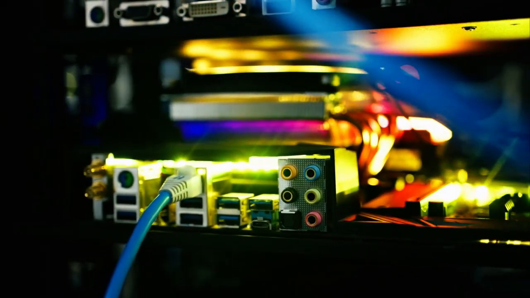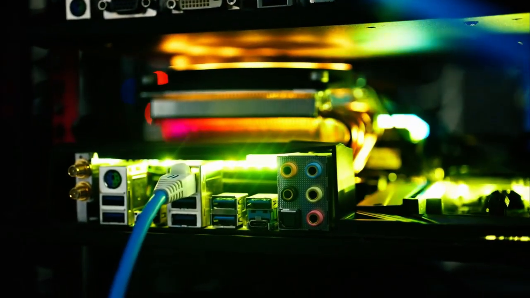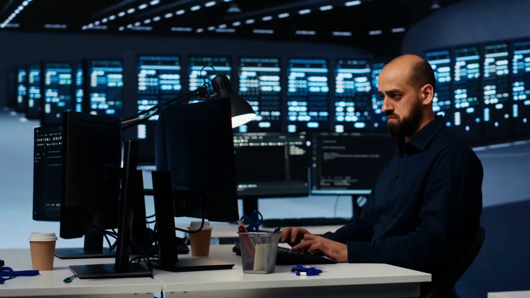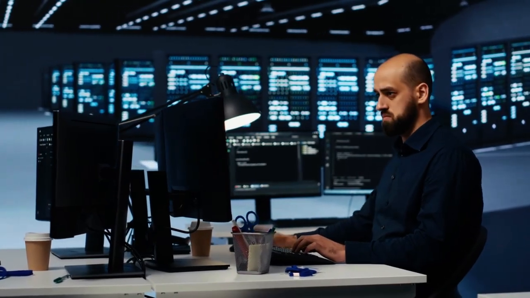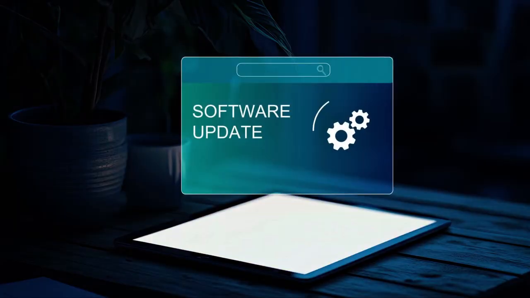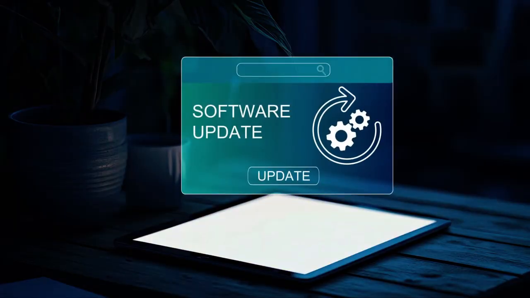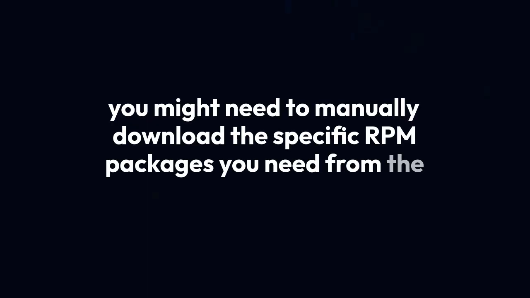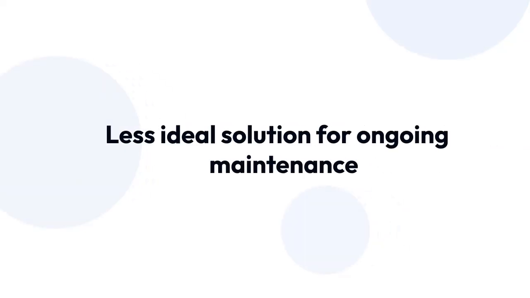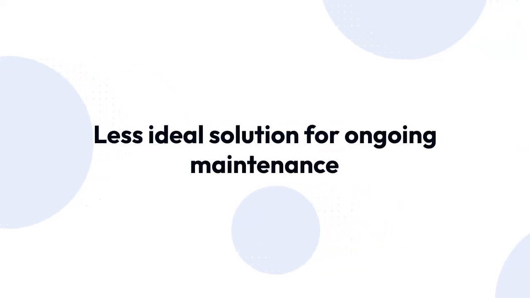Finally, if none of these steps work, it's worth checking the official pgdg website or their mailing lists for any announced outages or changes to their repository infrastructure. Sometimes the problem isn't on your end but with the repository itself. In rare cases, if the specific pgdg-common repo is persistently problematic, you might need to manually download the specific RPM packages you need from the pgdg website, though this is a less ideal solution for ongoing maintenance.